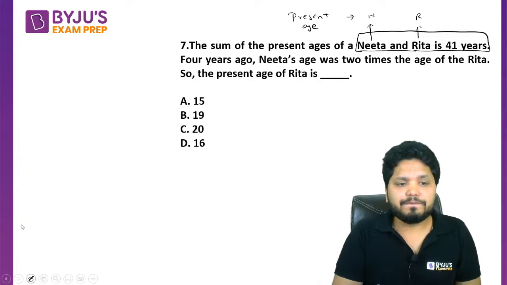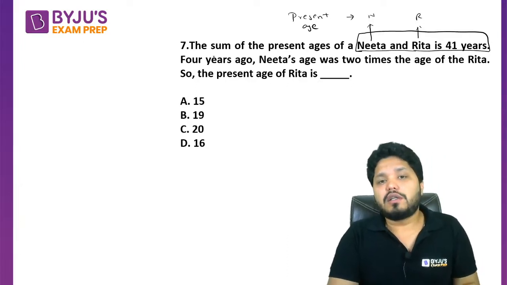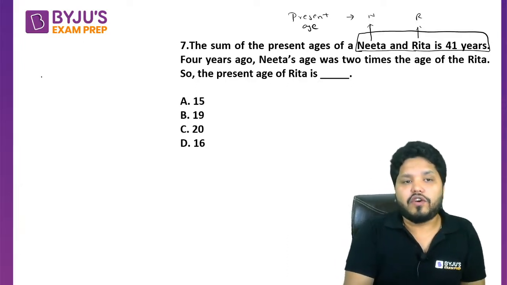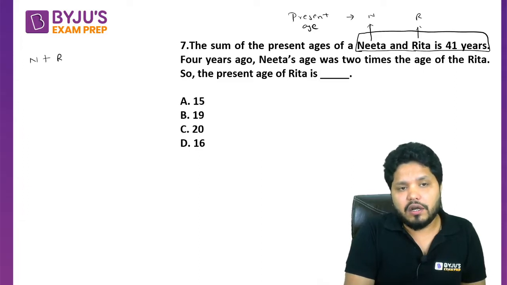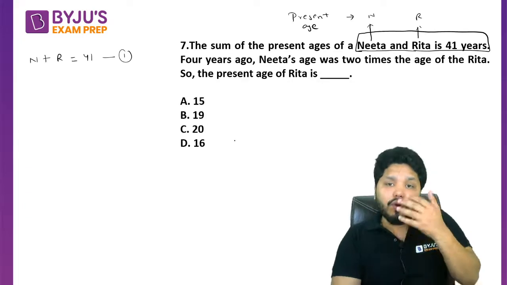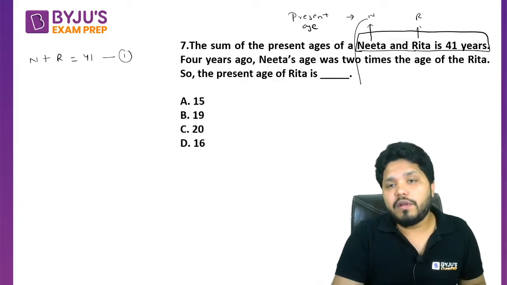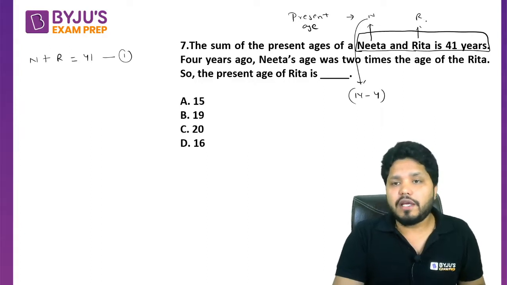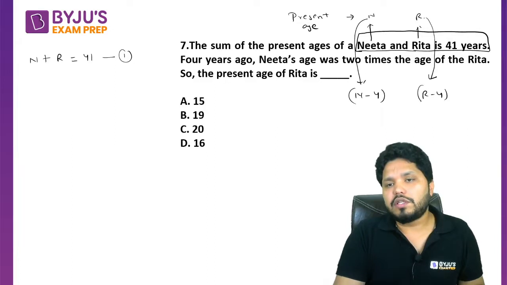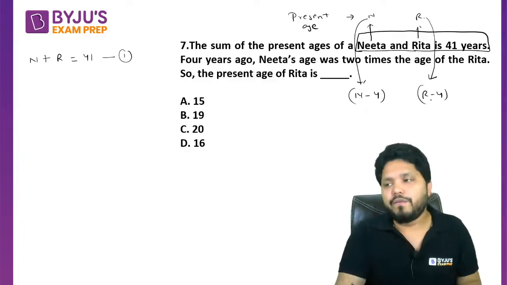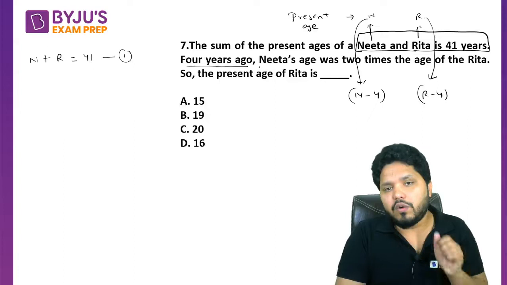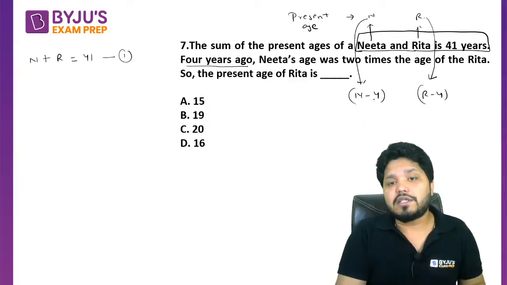Now if you see, the sum of the present ages of Nita and Rita is 41. So can I say N plus R is the sum of the present ages, and this is 41 years. 4 years ago, what will be the age of Nita? That should be N minus 4. And what should be the age of Rita? That should be R minus 4. This is going to be their ages 4 years ago. So now the question is saying 4 years ago, Nita's age was 2 times the age of Rita.